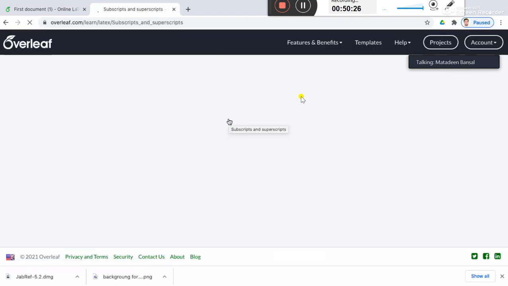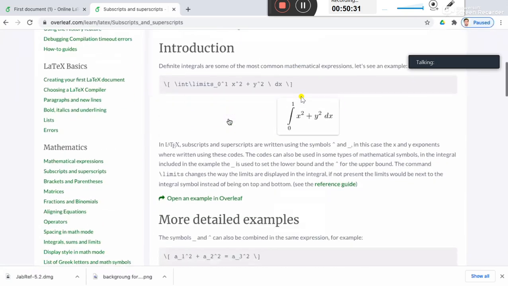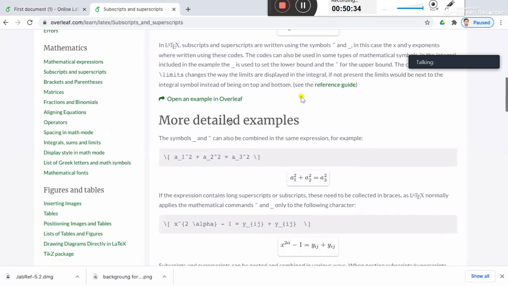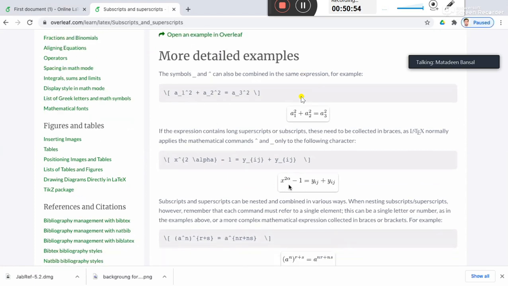Next, how to write subscripts and superscripts. For these two symbols, underscore and caret are used for subscript and superscripts, right? For example, I want to write this statement: x raised to power 2 alpha minus 1 by ij plus yij.